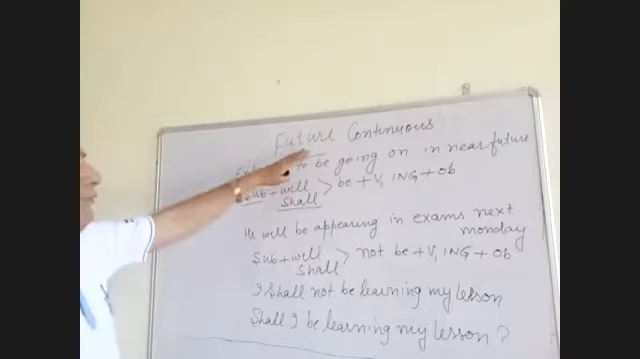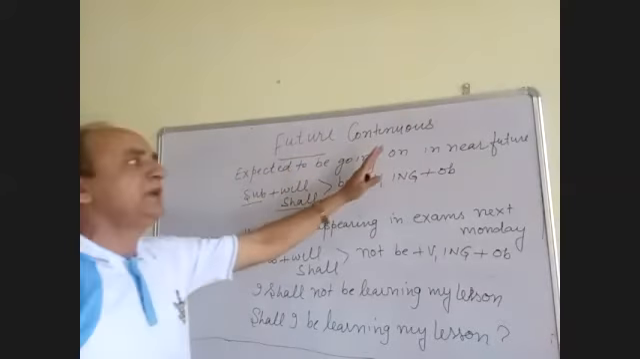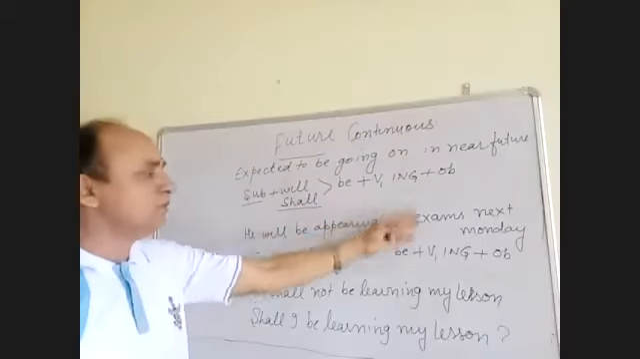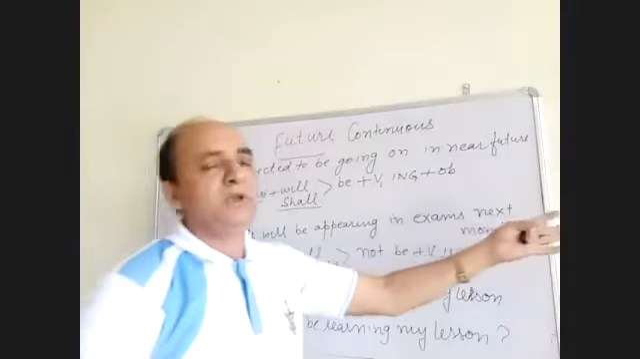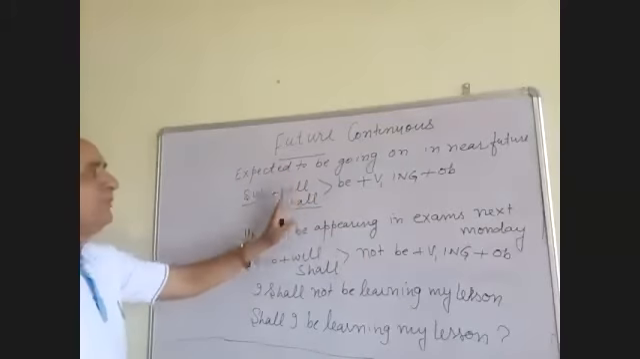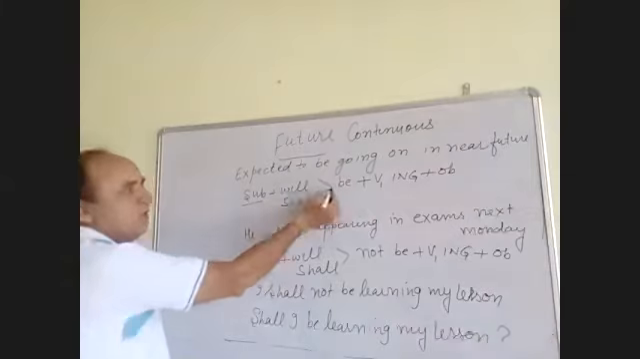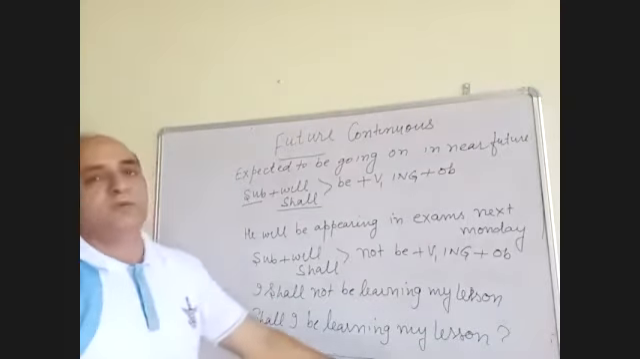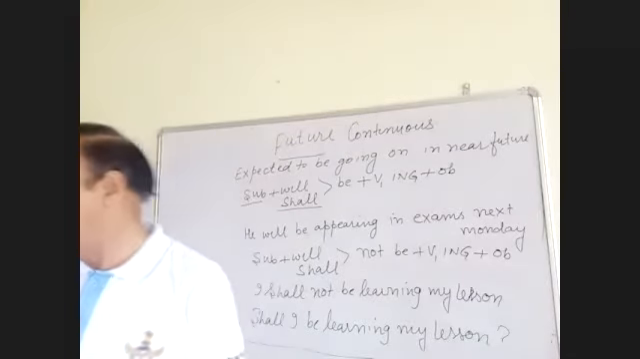It means future continuous is used to express the action expected to be going on in future. It can be any time. For example, you can say next Monday, next March, I'll be appearing in exam. The rule is again subject will or shall be, first form plus ing. In a negative sentence, after will and shall you put not. In an interrogative sentence, will and shall come before the subject and there will be a sign of interrogation at the end.